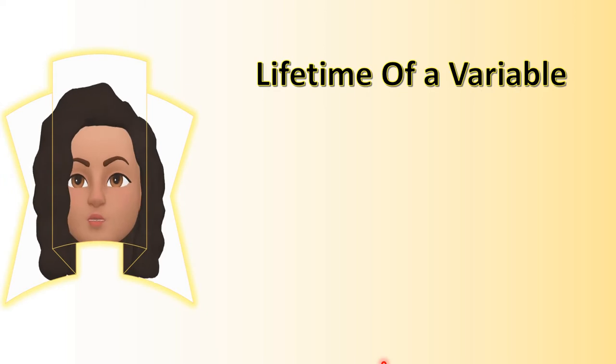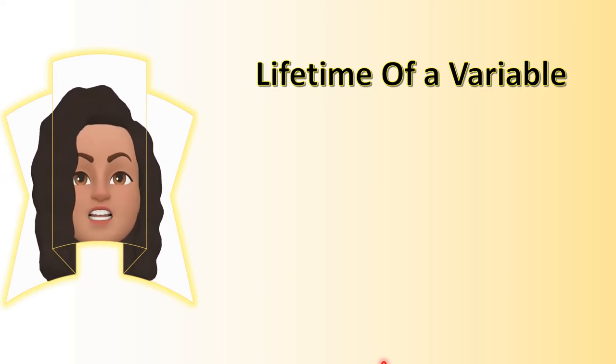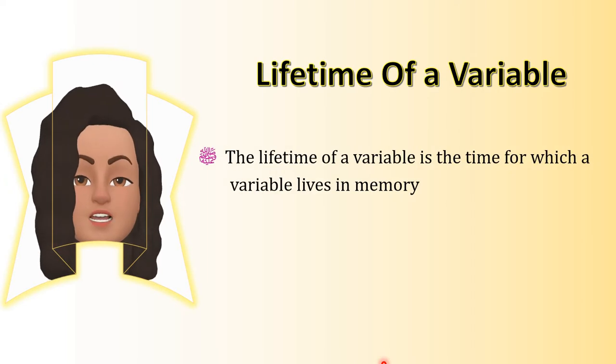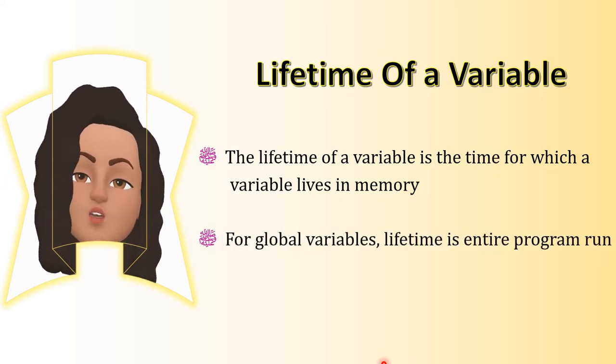The lifetime of a variable. Lifetime of a variable is nothing but the period in which a particular variable lives in memory. Okay, it is the time for which a particular variable lives in memory. So for global variables, the lifetime is the entire program run.